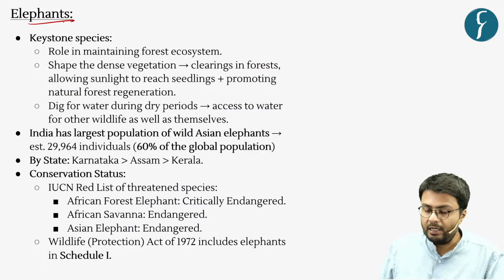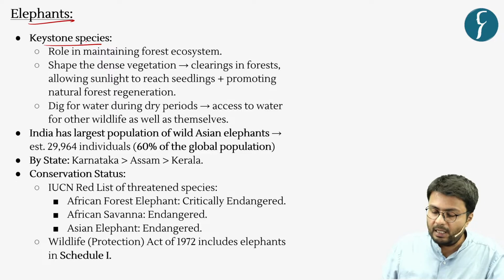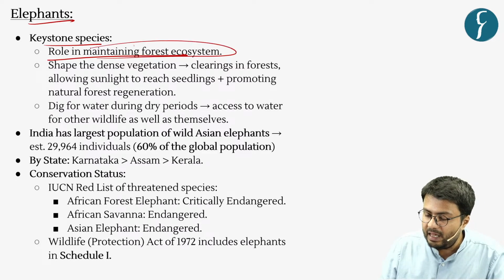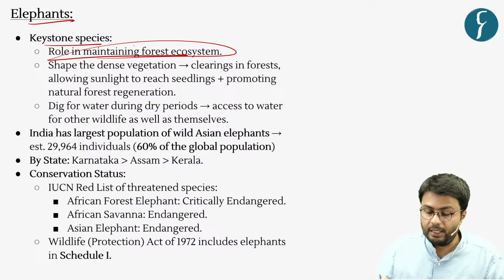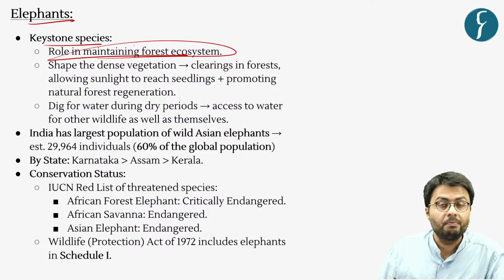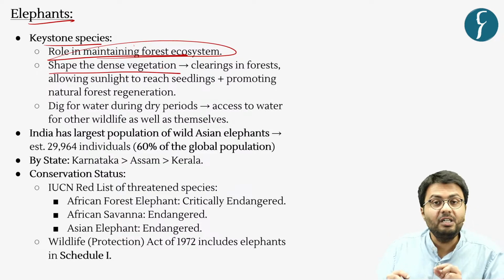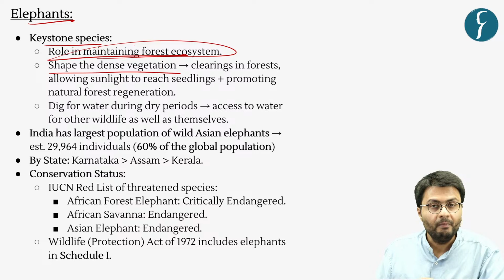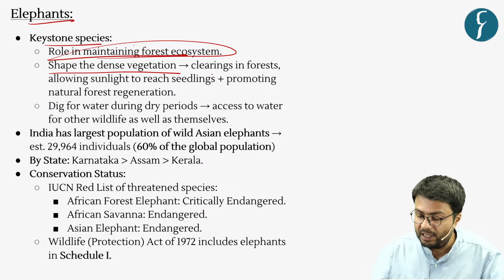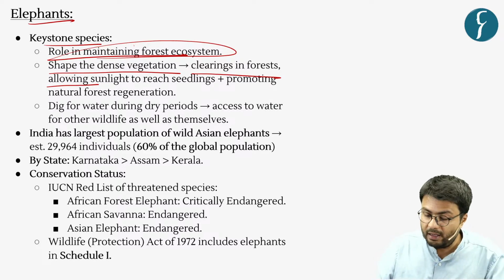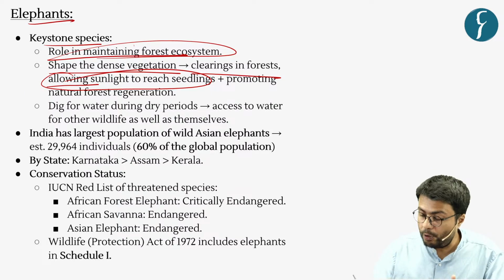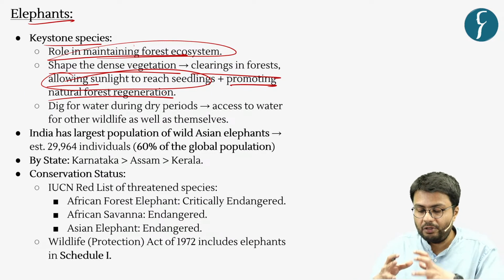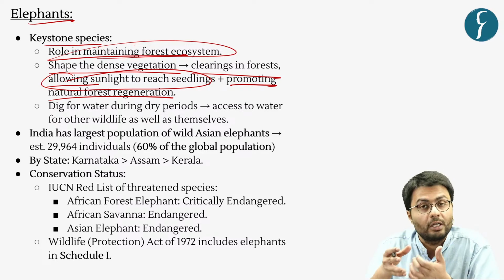Now, these elephants are known as keystone species because they play an important role in maintaining the forest ecosystem. For example, they consume large quantities of vegetation on a daily basis, which helps them shape the density of vegetation in any area. As they eat large amounts of vegetation, these elephants clear forest, which allows the sunlight to reach the lower surface of the forest. And this process promotes the regeneration of natural forest.